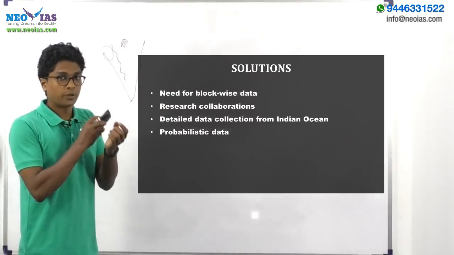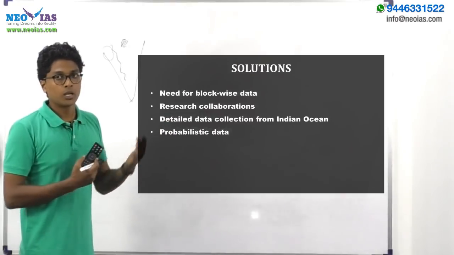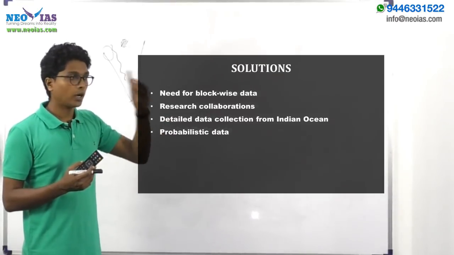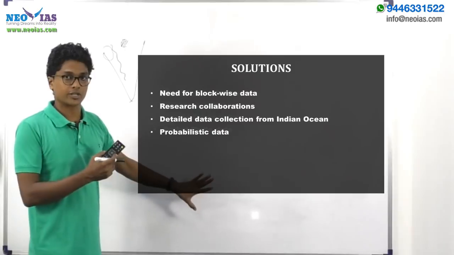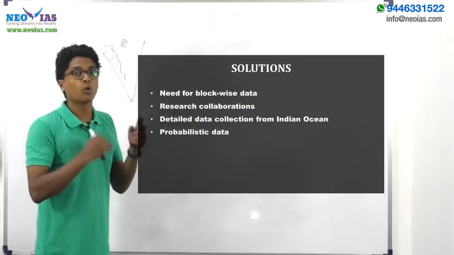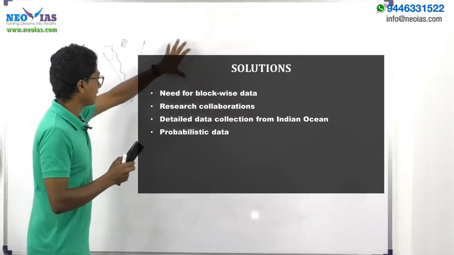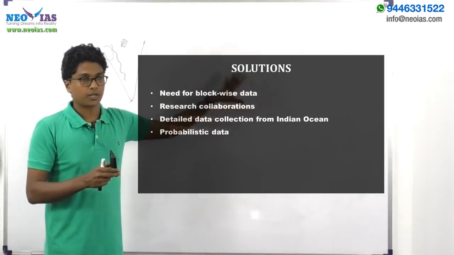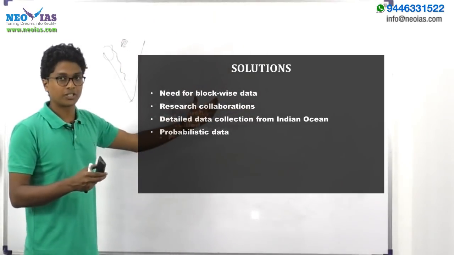Okay. So due to the diversity in topography, we cannot just depend on one whole prediction for the entire nation, rather we need block wise data, right? We need block wise prediction, right? For this region this will be the prediction, and for these other regions the prediction is this much.